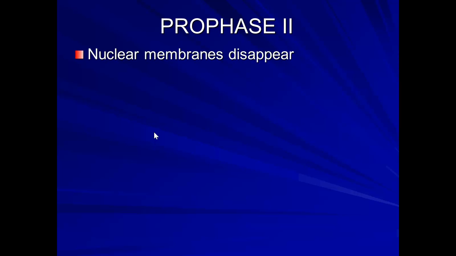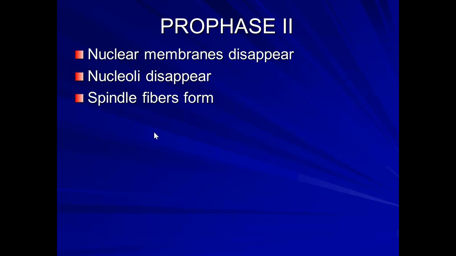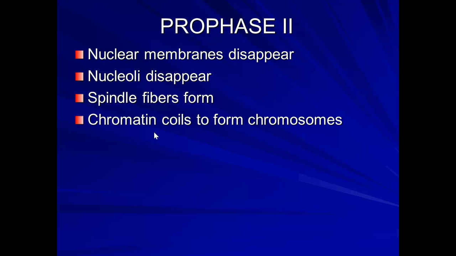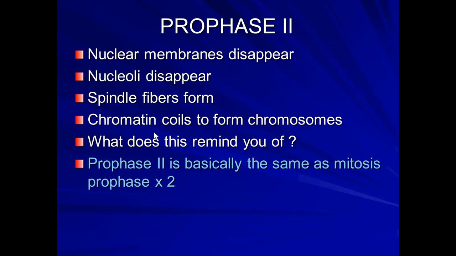Now we're on to prophase 2. Similar things happen. Spindle fibers form, chromatin coils to form chromosomes. What does this remind you of? Prophase 2 is basically the same as mitosis, prophase times 2.